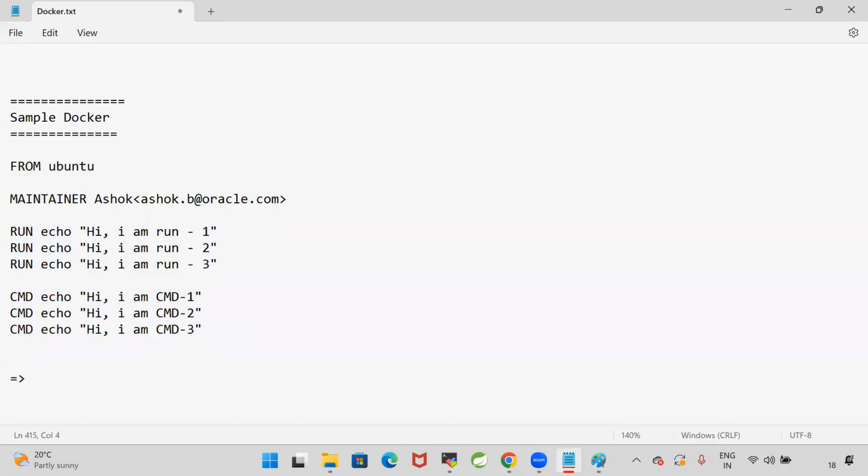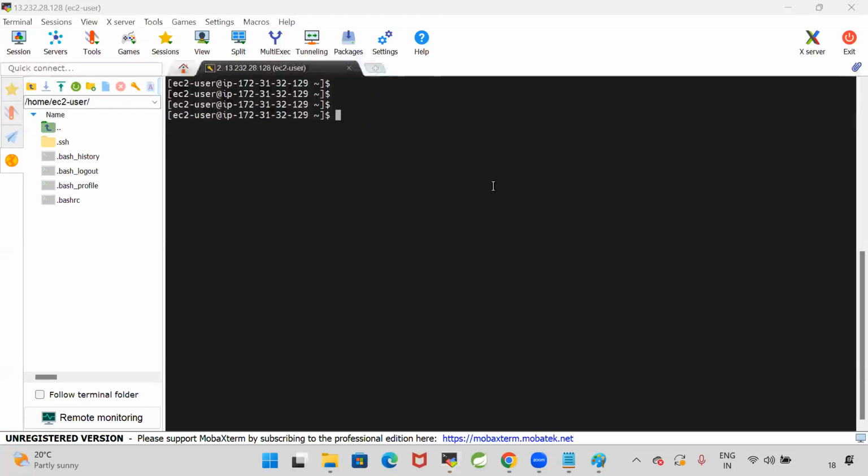Save the above content in a file. That file name, we are going to give as Dockerfile. No extension, we just save it as Dockerfile. You can give any name, but generally people will give the file name as Dockerfile. Are you guys clear? Now, let me go to this machine.